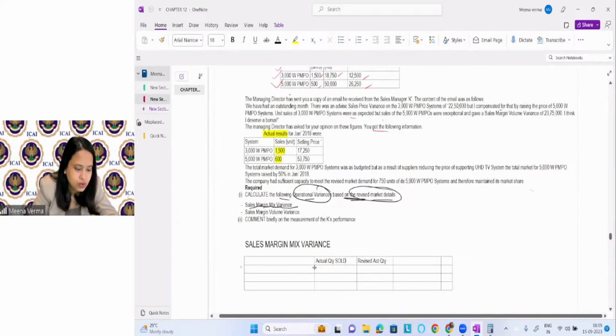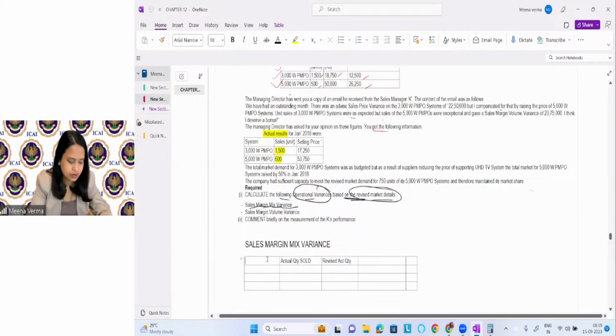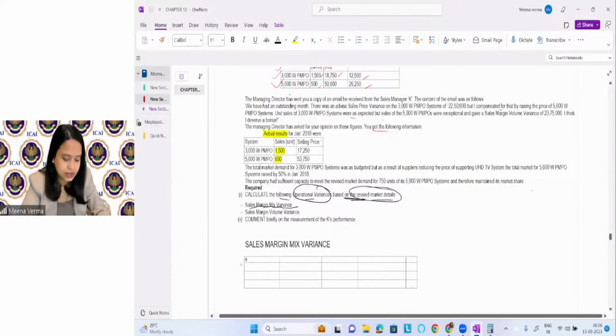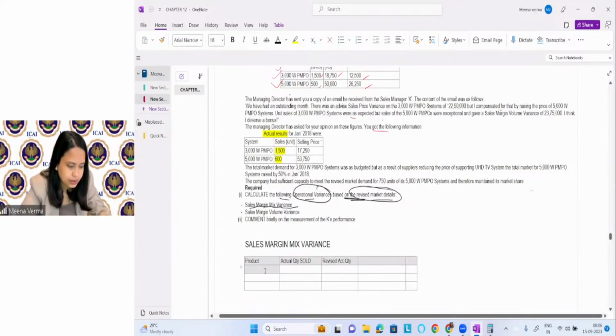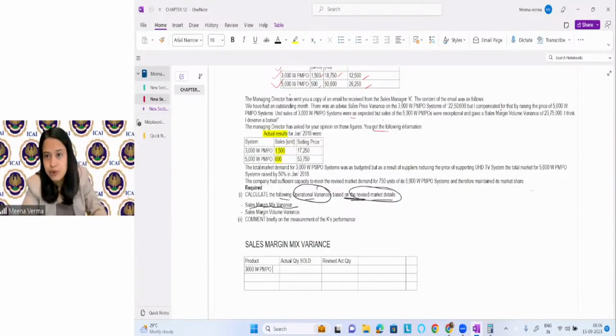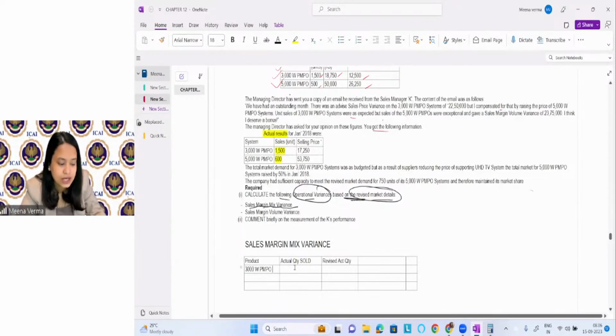So we have two products here. You can see we have two products. 3000 watt PMPO is a product. And what is the actual quantity sold?